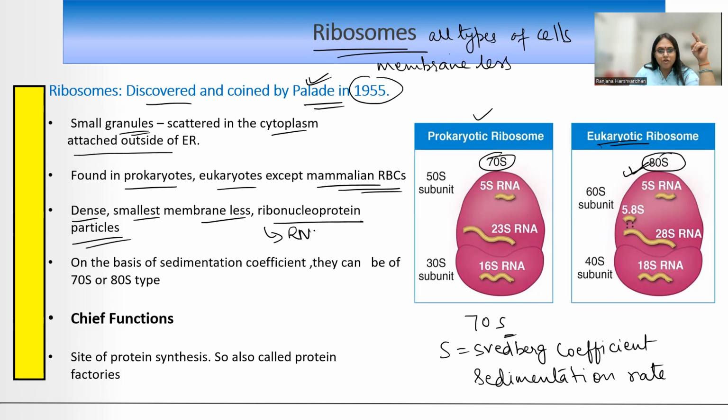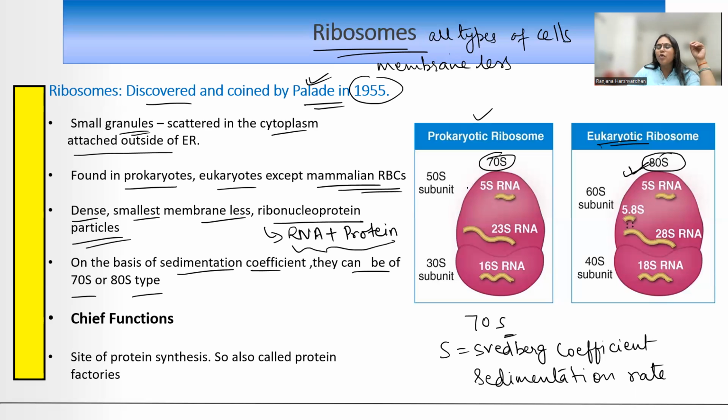So this ribosome, it contains RNA type of nucleic acid, and it also has got protein, and together this is called as ribonucleoprotein. So एक ribonucleoprotein का टुकड़ा which is present in the cytoplasm of the cell, of the nucleus, of the mitochondria, chloroplast, and also on the endoplasmic reticulum. It is called as ribosome. Okay? And on the basis of sedimentation coefficient, they can be 70s or 80s.